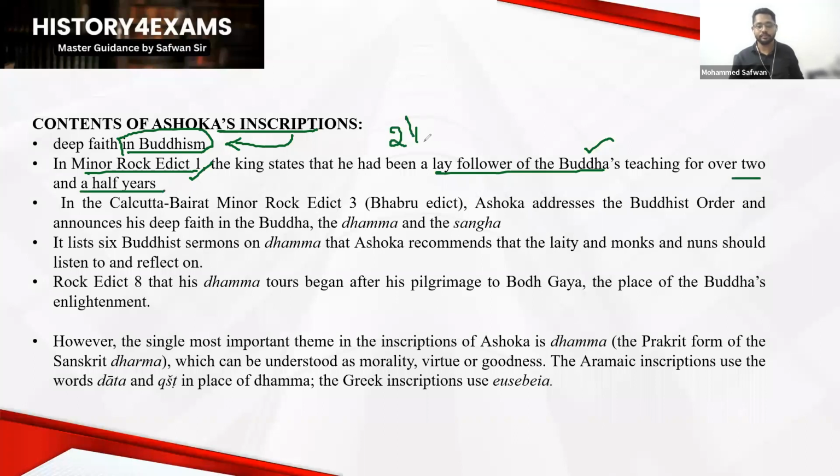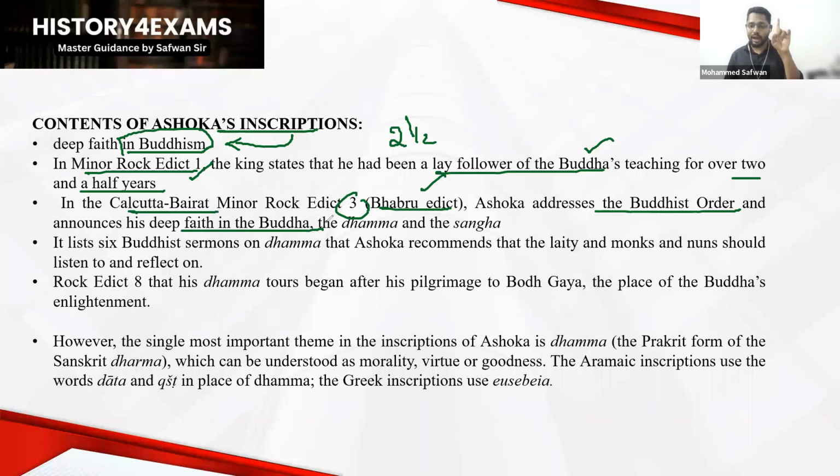For 2.5 years, the king was an ardent follower and supporter of Buddha's teaching. The Calcutta Minor Bairat Rock Edict number 3, otherwise called the Babur Edict, is very important. Ashoka addressed the Buddhist order and announced his deep faith in Buddhism.